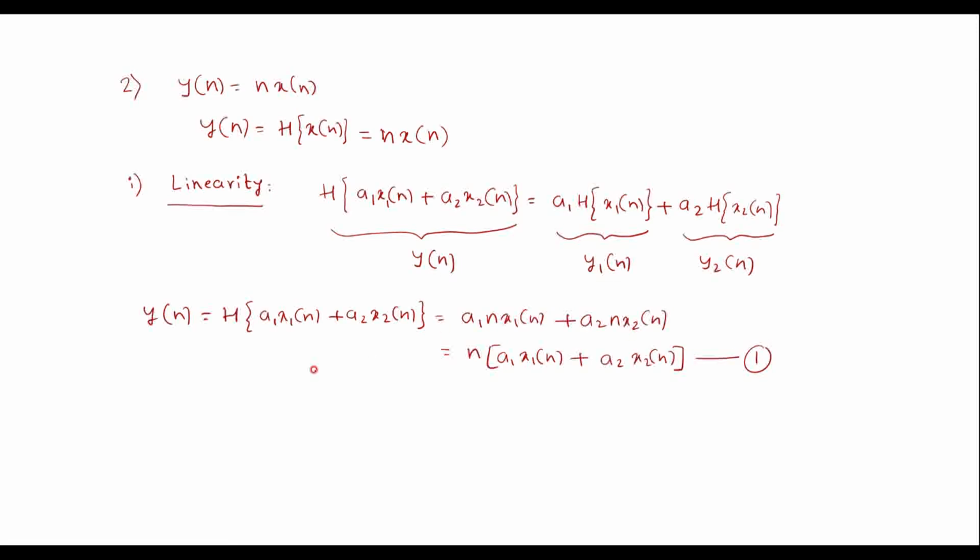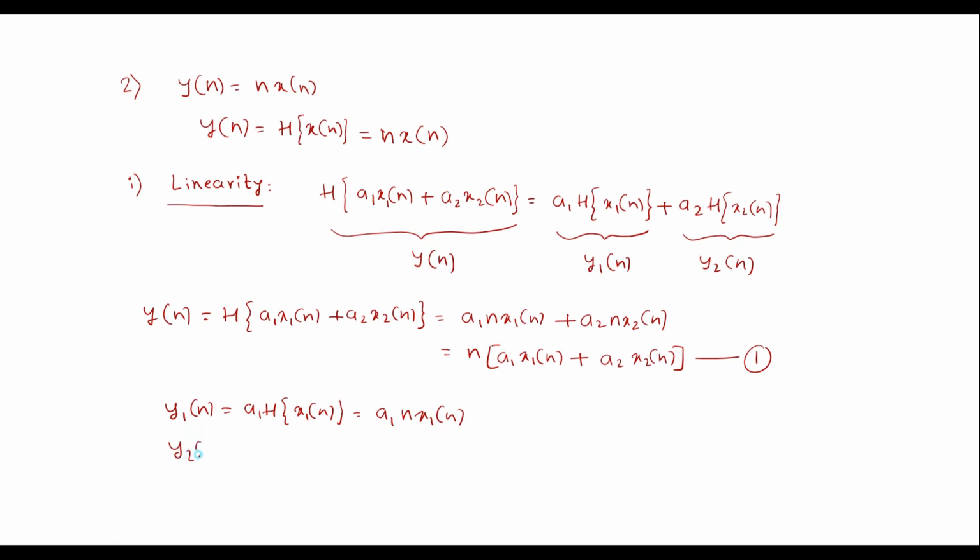Now we'll consider y1 of n. y1 of n is equal to a1 h of x1 of n, which is equal to a1 with respect to given system, that is x1 of n. X1 of n is nothing but n x1 of n.